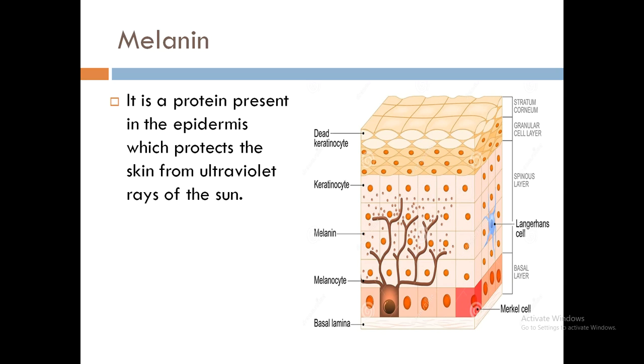Melanin. As I told you, melanin is produced by the melanocyte cells. It is a protein which protects us from ultraviolet rays. Its concentration differs from person to person, and the color of the skin depends upon the concentration of melanin.